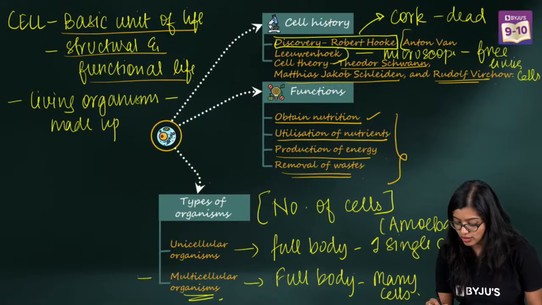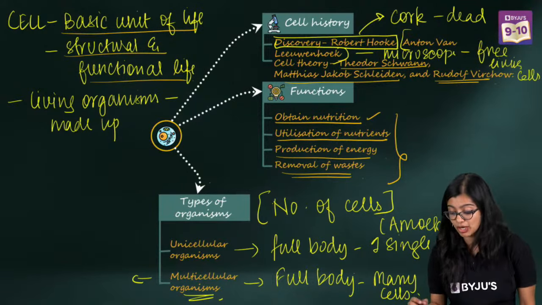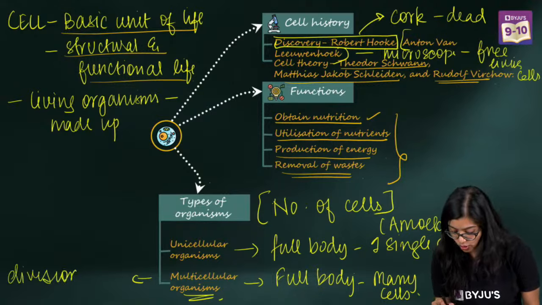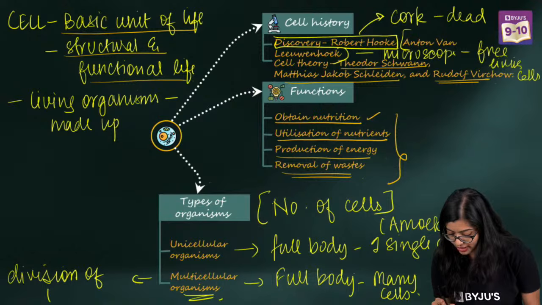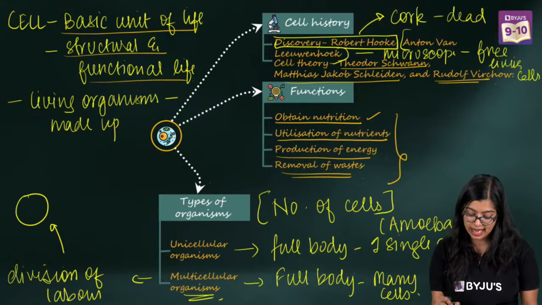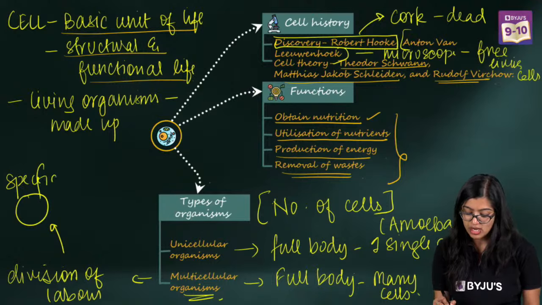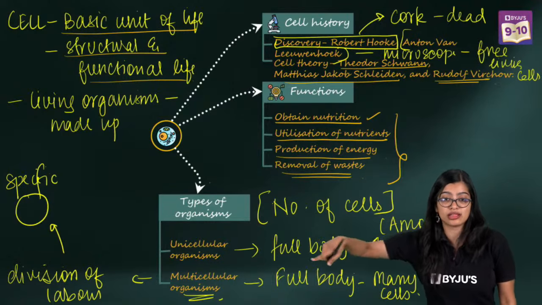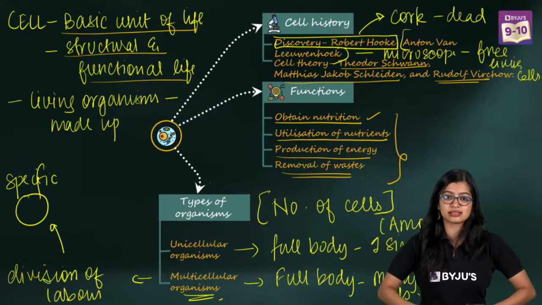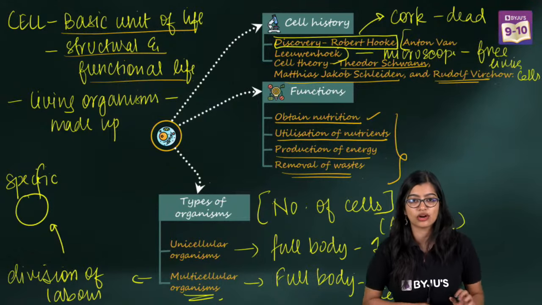Now, in multicellular organisms, one thing you need to understand is that because there are many cells, we also observe division of labor, which means a certain set of cells carries out a specific function. Not all cells do all the functions. That is what you need to understand. And yes, I am also a multicellular organism.